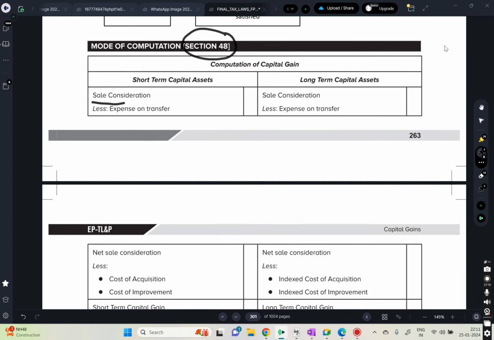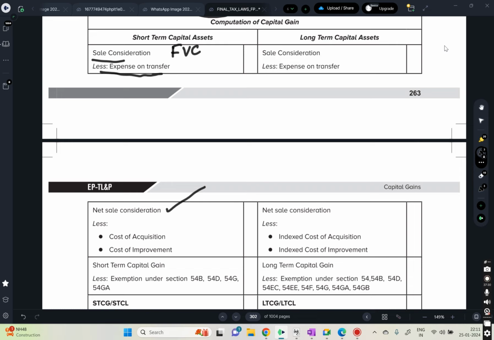So this is the format. Sale consideration, we will call this full value consideration, minus expenses on transfer, like brokerage and commission. Then you will get net sale consideration, and then cost of acquisition, that means how much cost you have incurred to buy that particular asset. Then cost of improvement, that means, let's just say you have developed that property, like there is a building and you have constructed one more floor, that will be considered as a cost of improvement. Then whatever you get is the capital gains, whether short term or long term.